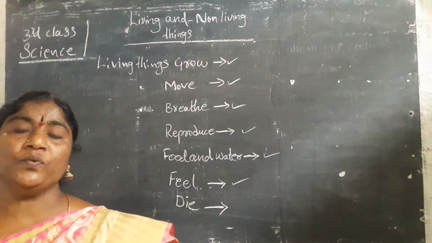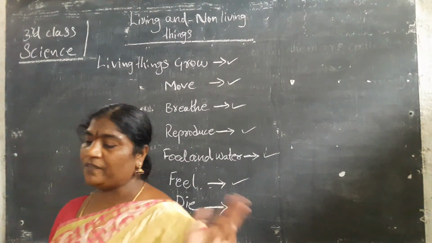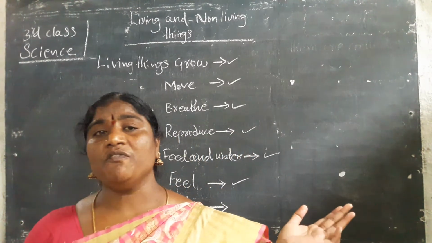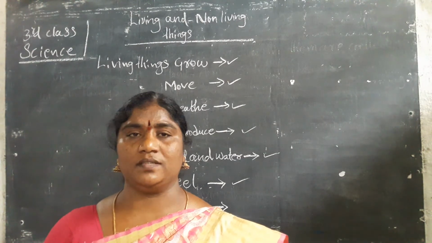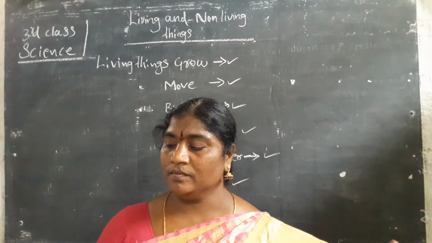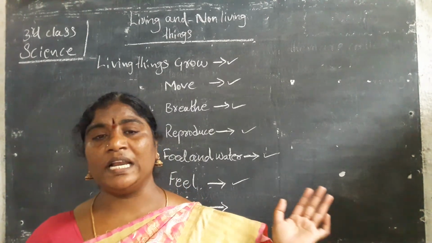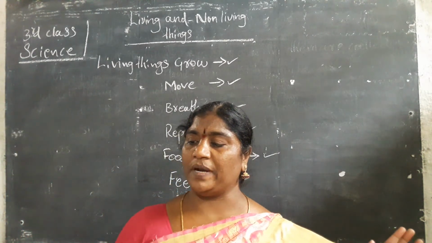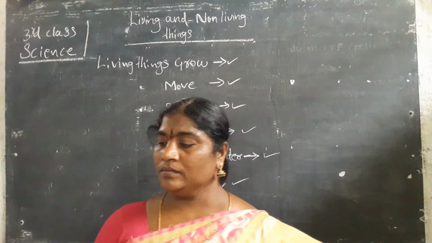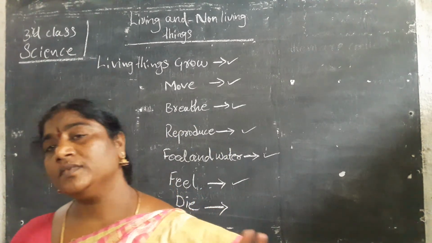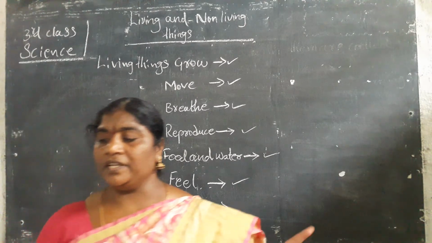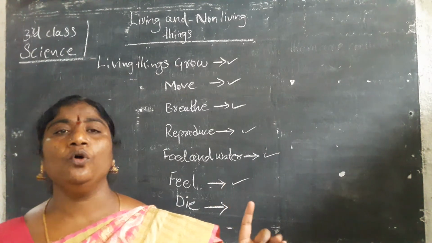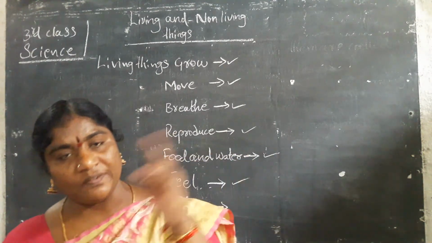Next, die. All living things live for a particular number of days, or rather years. That is known as their lifespan. All living things live for a particular number of years, which is known as their lifespan. They take birth, grow and die. This is the life cycle.